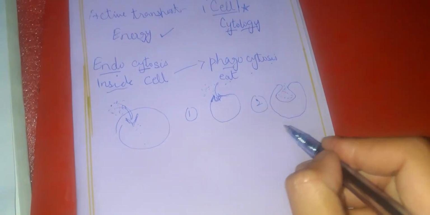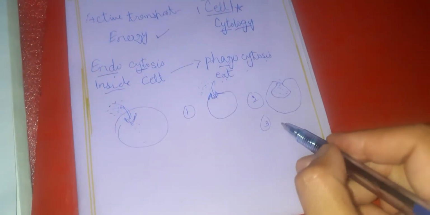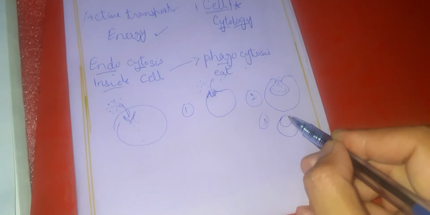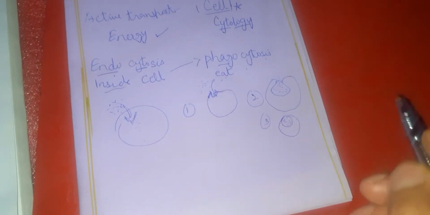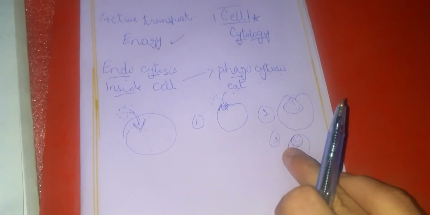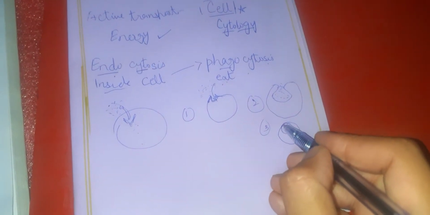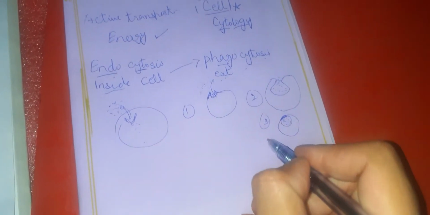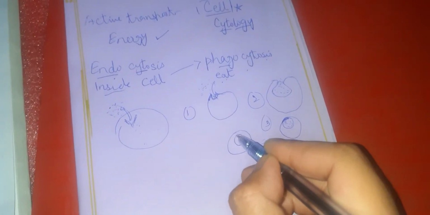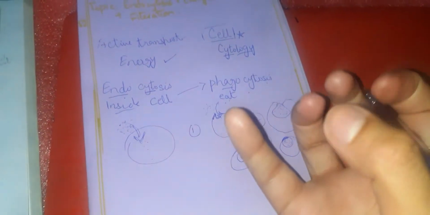And then in the third step, this vesicle is completely enclosed. It becomes like this, and the vesicle is attached at this position, right? Now the vesicle has gone inside the cell, but it is still fused with the cell membrane. So what happens in the fourth step? It removes itself from the cell membrane, and the cell membrane encloses itself because it is elastic.